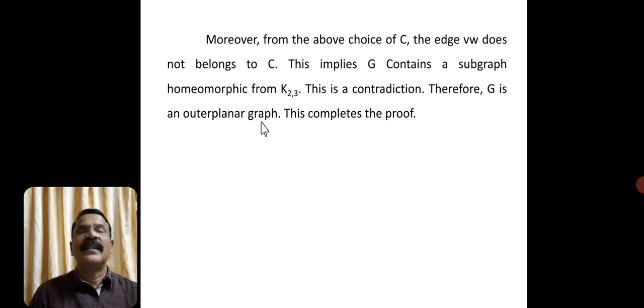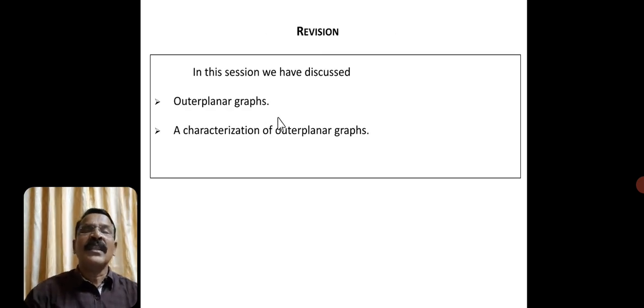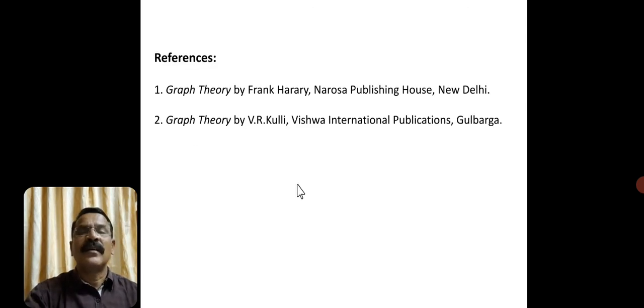So what we did in this session, we have recapitulated the concept of outer planar graph, and we have given a characterization of outer planar graph. What is the characterization? A graph is outer planar if and only if it has no subgraph homeomorphic to K4 or K2,3. Okay, so these are the books I have already mentioned in every class.